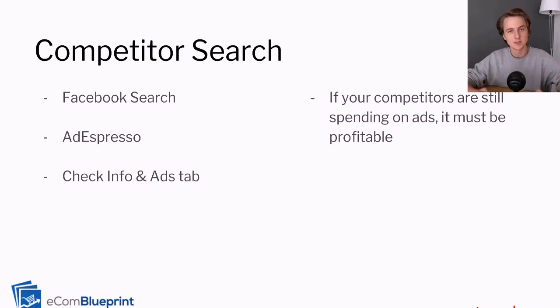Now, another way is you can use Ad Espresso. And Ad Espresso is a Facebook ad search engine, basically. So it saves a bunch of Facebook ads, and then you can search keywords and it'll pull up different Facebook ads. This won't always work, but when it does, it provides some really insightful information. That's what I did for Flex Posture, and I'm going to show you right after I cover all the product validation methods. So yeah, Ad Espresso is a great way.